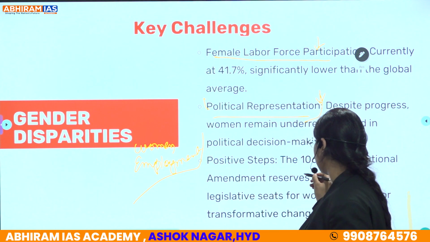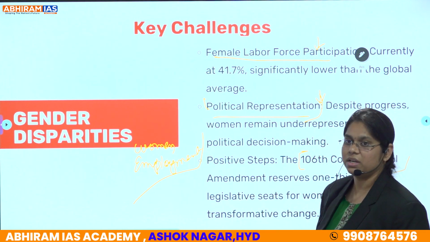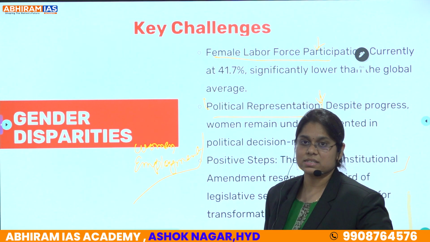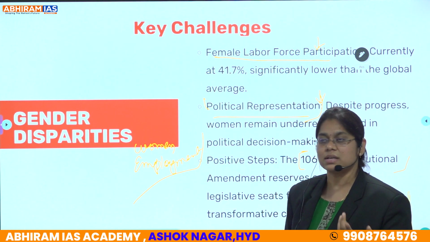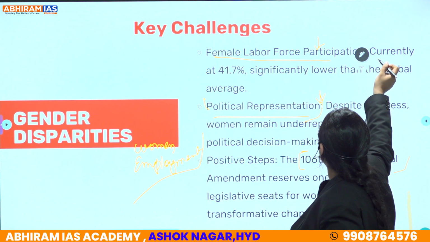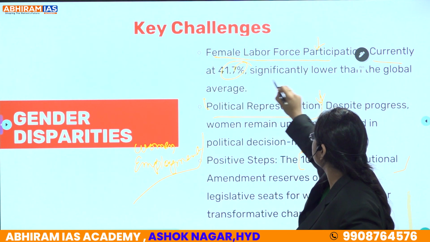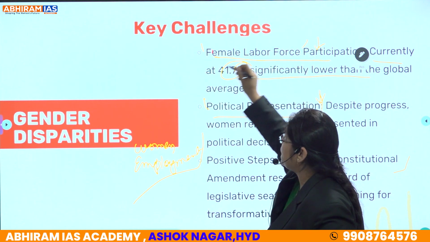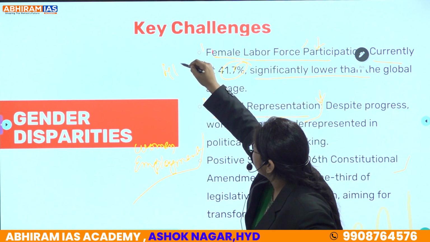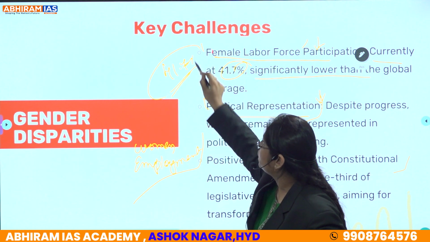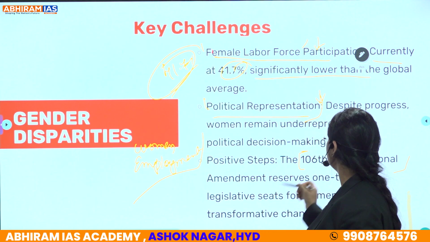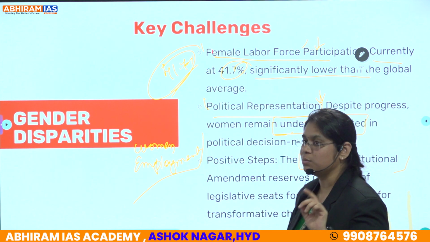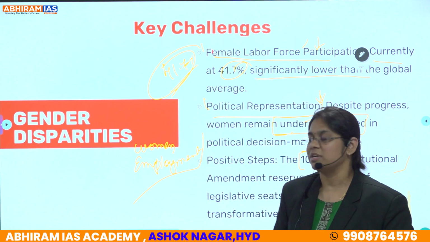And the positive step here is the 106th constitutional amendment, which reserves one-third of seats for women in Parliament, that is Lok Sabha, and also the state legislative assemblies. Let's see how this will be successful. The female participation rate is currently 41.7%, which is significantly lower than the global average. Political representation is also still low. Clear? That is where we are lagging.